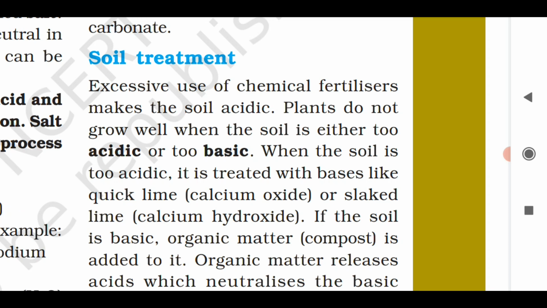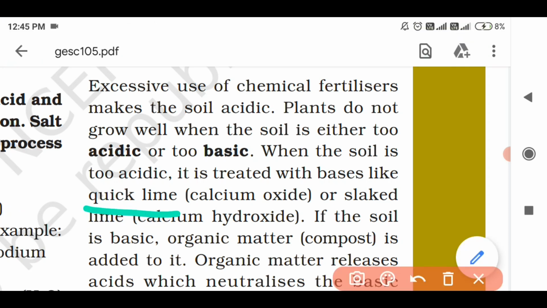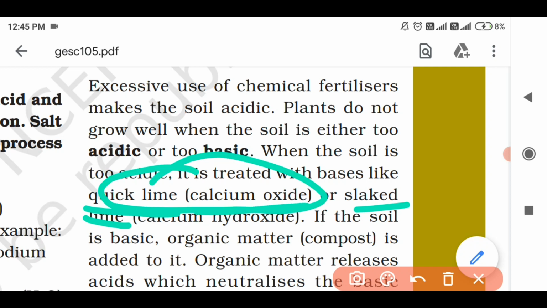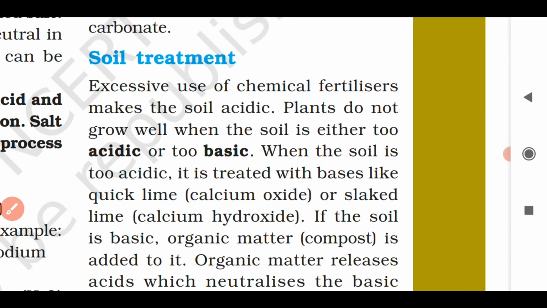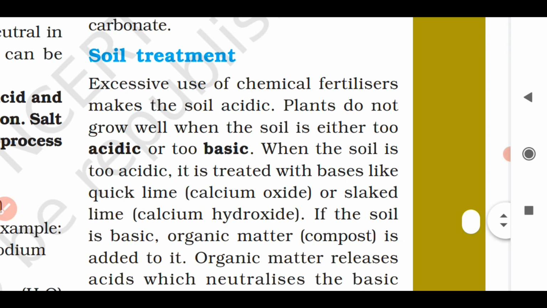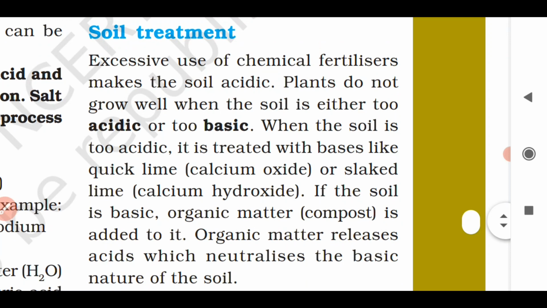And what are the bases? Bases like quicklime or slaked lime. Quicklime contains a chemical known as calcium oxide, and slaked lime contains a chemical called calcium hydroxide, and both of these are what? Bases. Understood? So the bases such as quicklime or slaked lime can neutralize the excess acid present in the soil and reduce its acidic nature. So a farmer should add quicklime or slaked lime in the agricultural fields if the soil is too acidic.